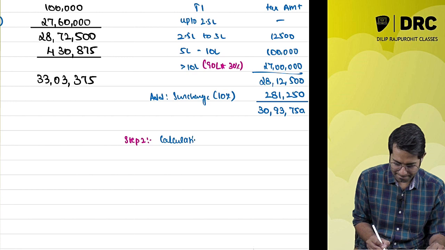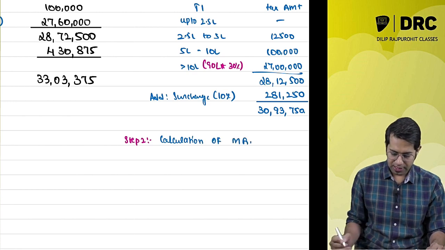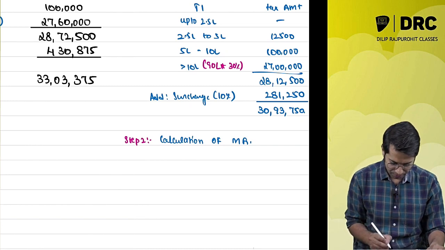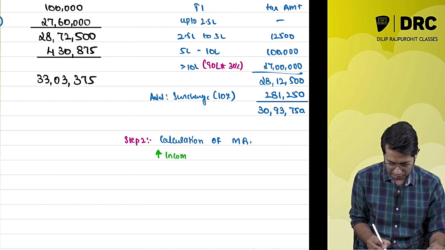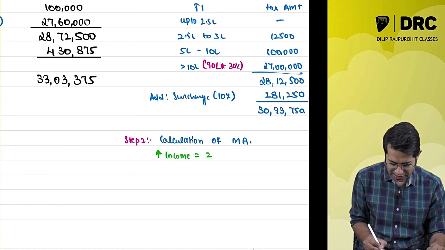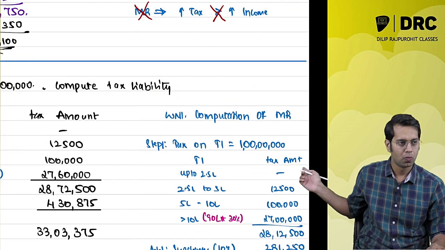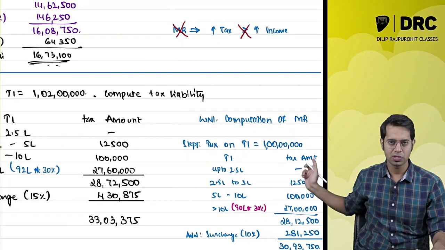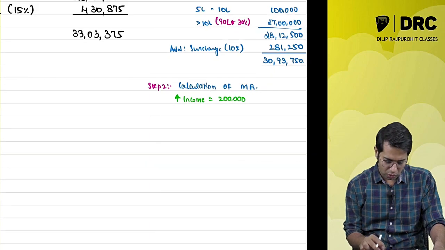Calculation of marginal relief. Sir, how am I going to calculate this marginal relief? Marginal relief is very simple. Check what is the increase in income. Sir, the income has increased by 2 lakh rupees. How did you get this? This is 1 crore over here and this is 1 crore 2 lakh. So income has been increased by 2 lakh rupees.